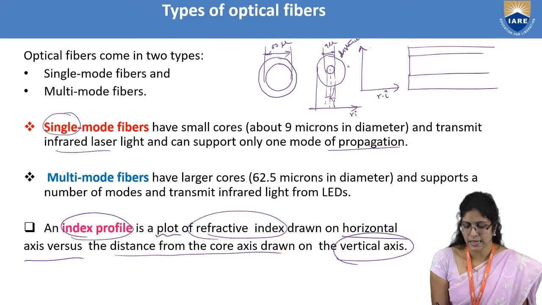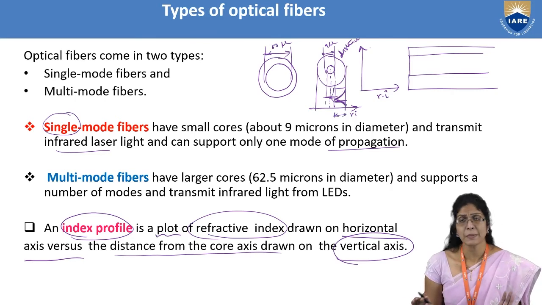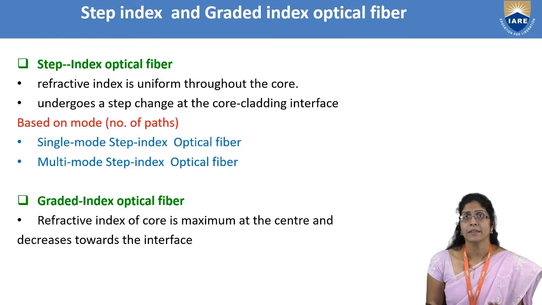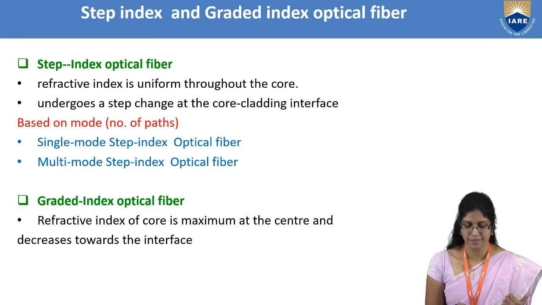And when coming to the cladding, what will happen? Whether it will decrease or whether it will increase in comparison with the core. In the cladding, will the refractive index remain the same, or will it decrease or increase? So this is known as the refractive index profile. This plays a very eminent role, and depending on the refractive index profile, as we have seen in the classification diagram, there are step index and graded index optical fibers.